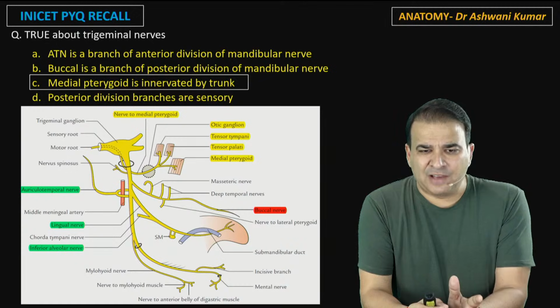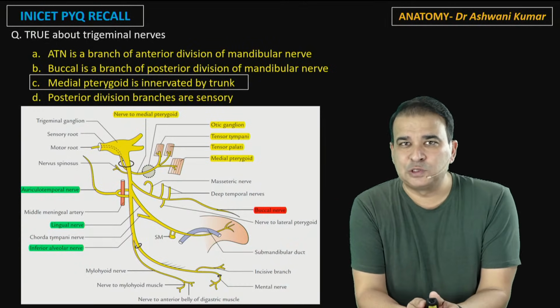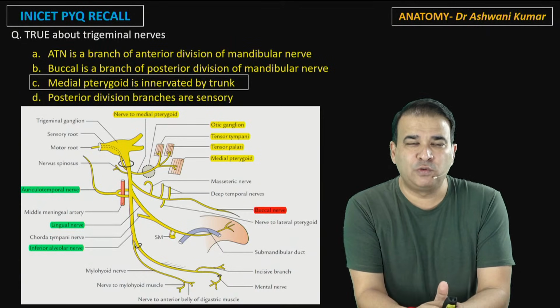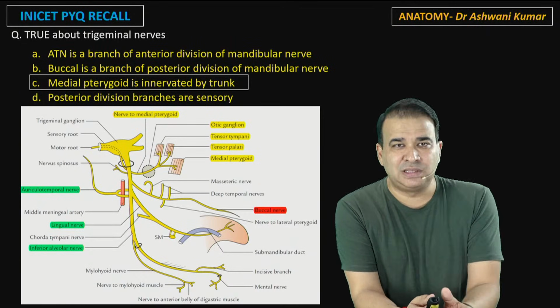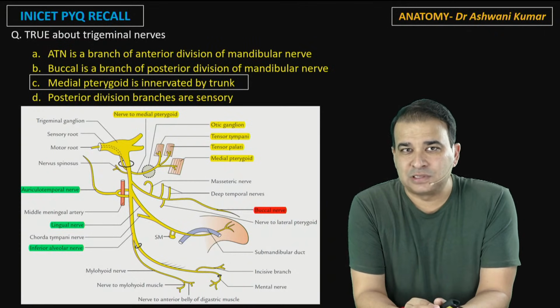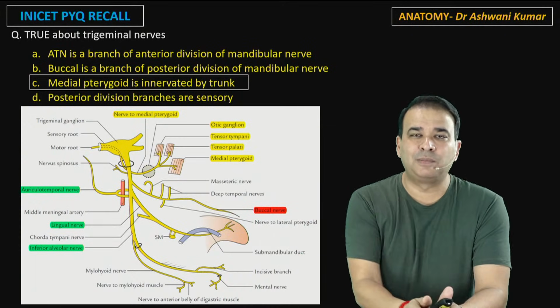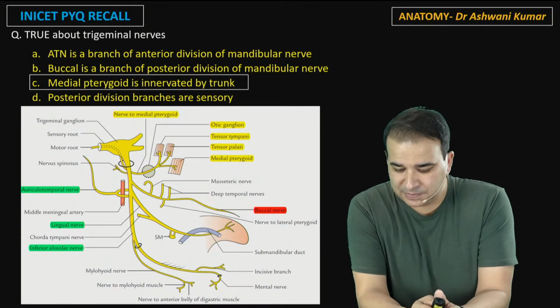So I've always believed that the trigeminal nerve is a very important nerve. I always say this in my class also, that you should know the trigeminal nerve very well. If you want to understand the other parasympathetic nerves, you need to have a good hold on the trigeminal nerve. So I personally feel very strongly that this trigeminal nerve will be asked again in the upcoming exam also. So keep an eye on this one.